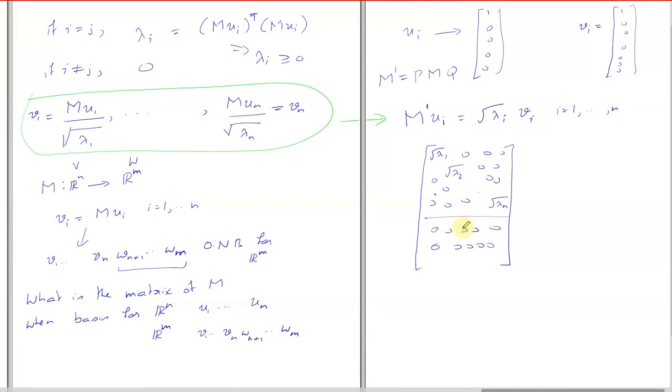Remember, what is diagonalization? This is not diagonalization. When you do diagonalization, the basis vectors for the domain as well as the range should be the same. Diagonalization was for square matrices.